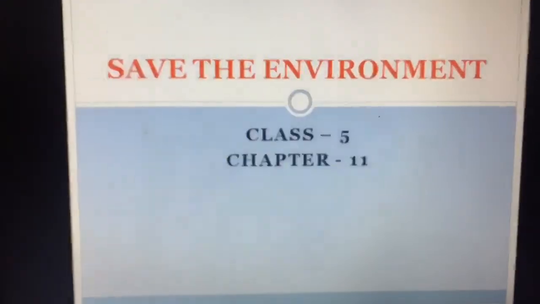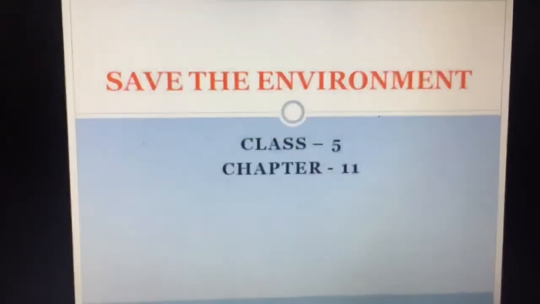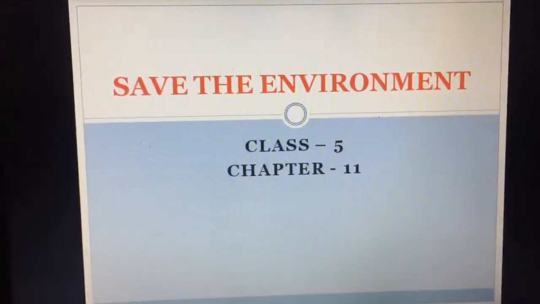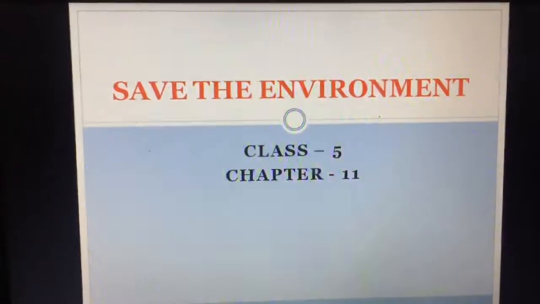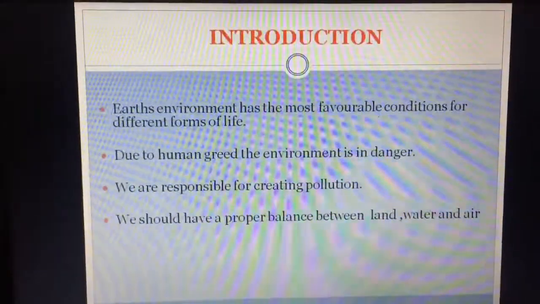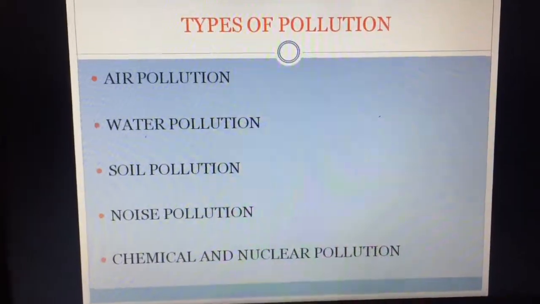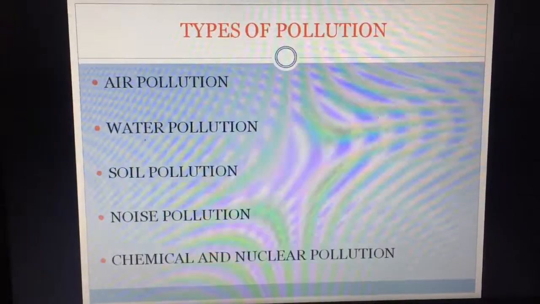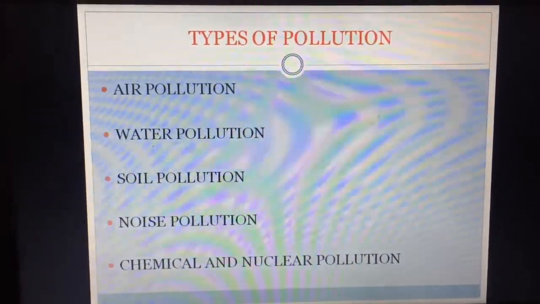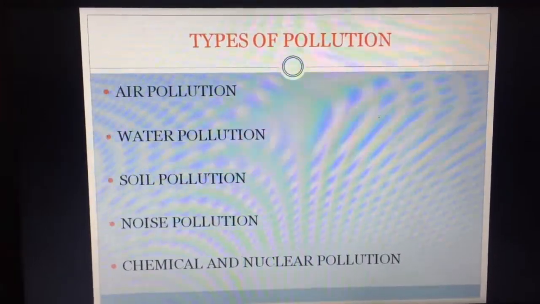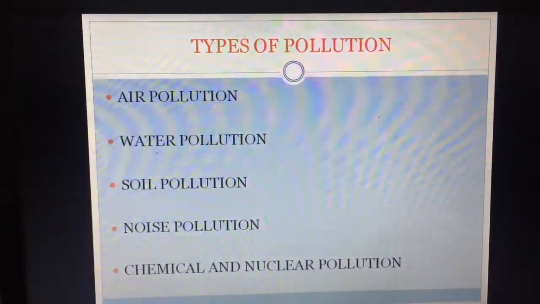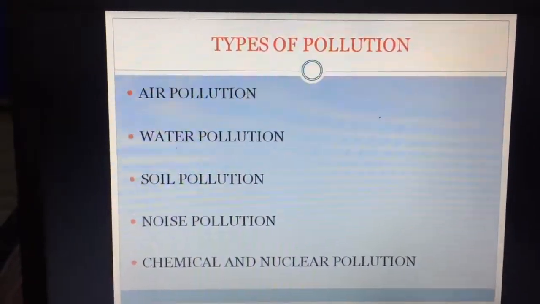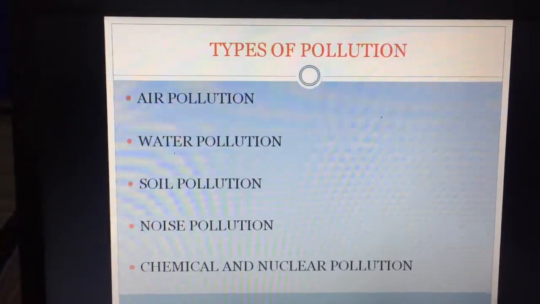We completed our introduction. Moving forward, we'll know what the types of pollution are, what the effects of those pollution and its causes are, and ways to control the pollution. So the various types of pollution that damage our environment are air pollution, water pollution, soil pollution, noise pollution, chemical and nuclear pollution.